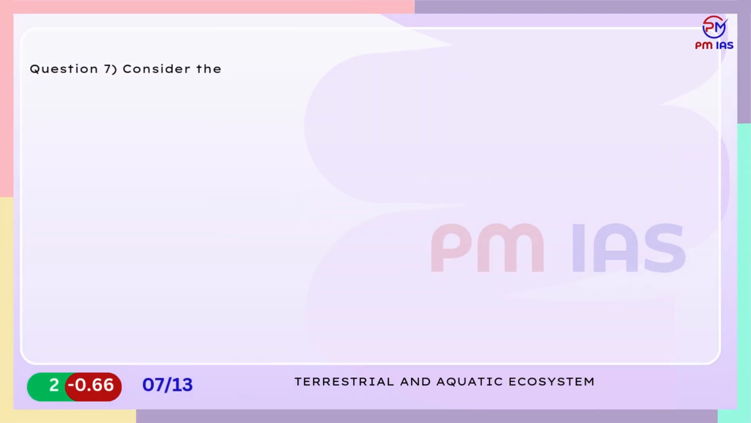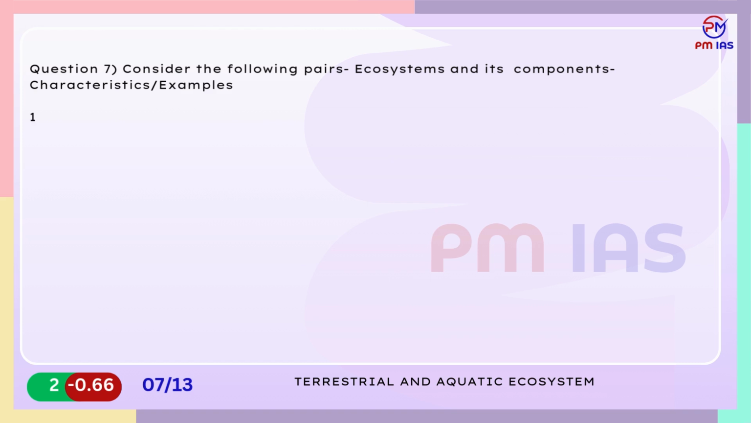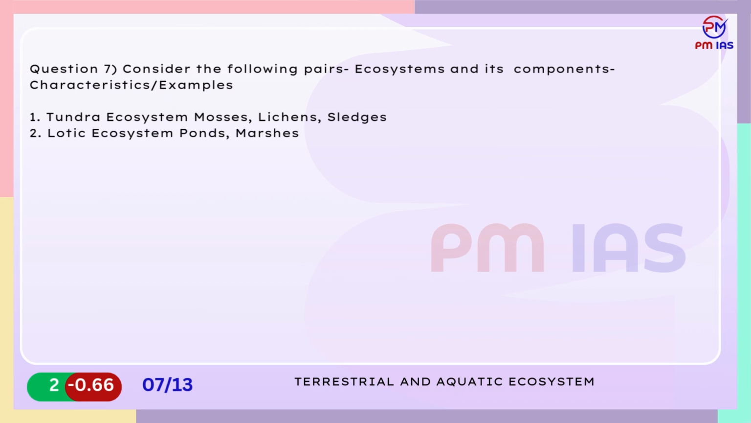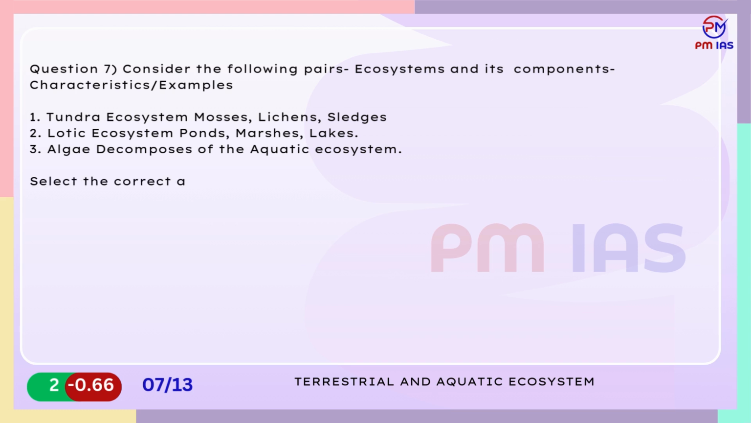Question 7. Consider the following pairs. Ecosystems and its components, characteristics, examples. 1. Tundra ecosystem: mosses, lichens, sedges. 2. Lotic ecosystem: ponds, marshes, lakes. 3. Algae: decomposers of the aquatic ecosystem. Select the correct answer using the code below.